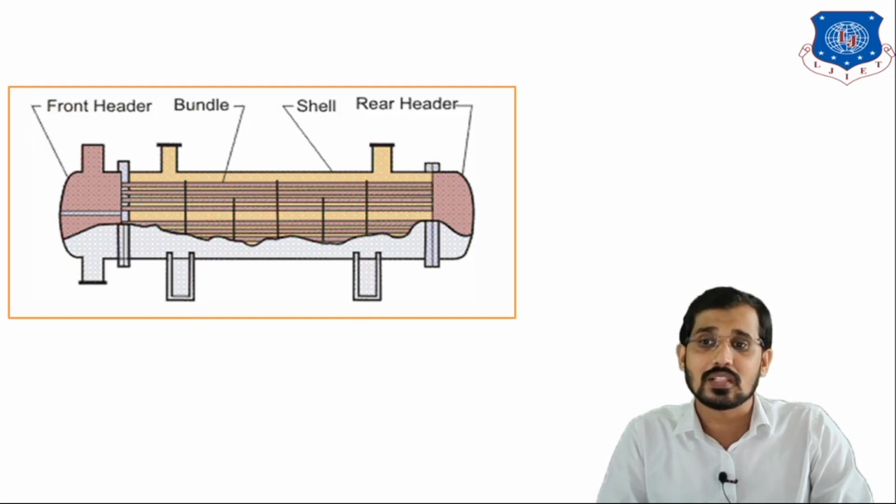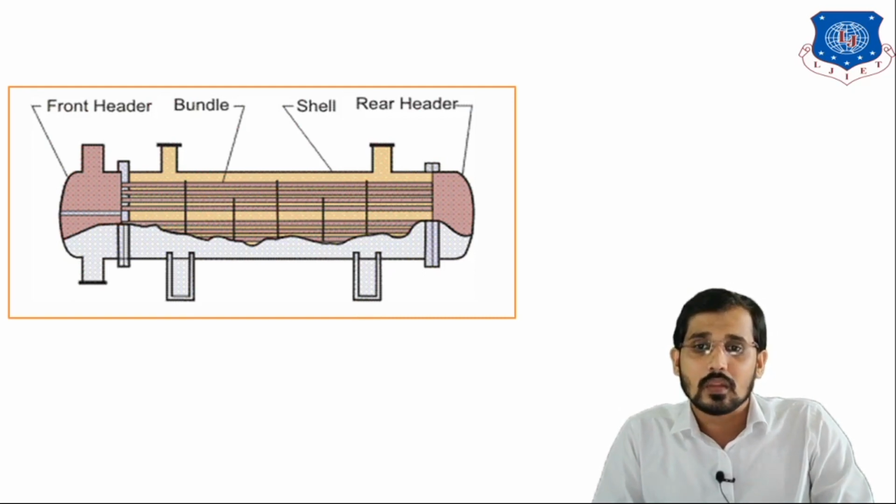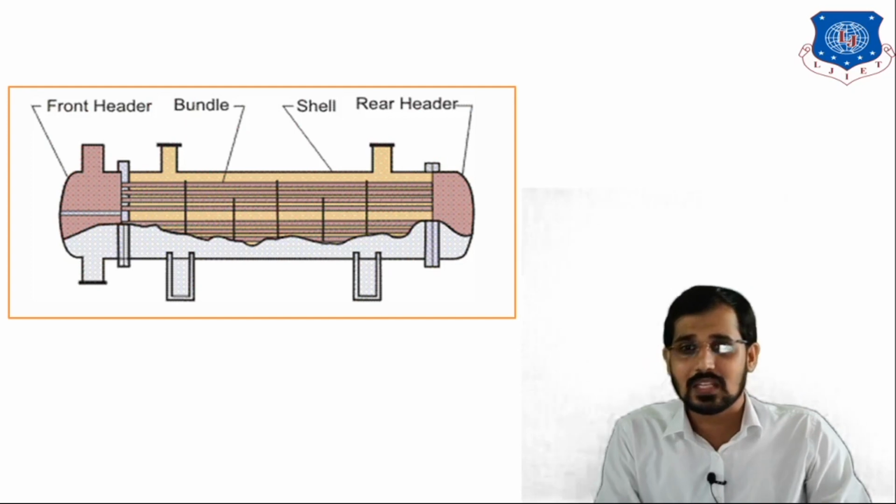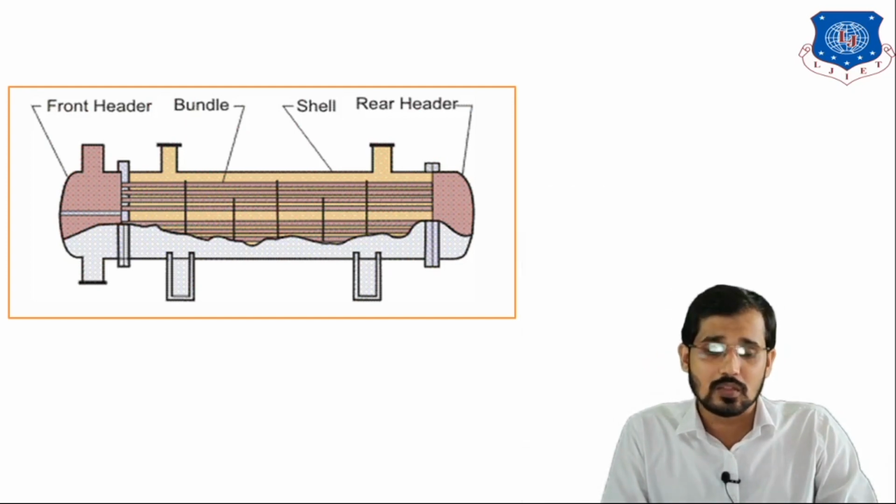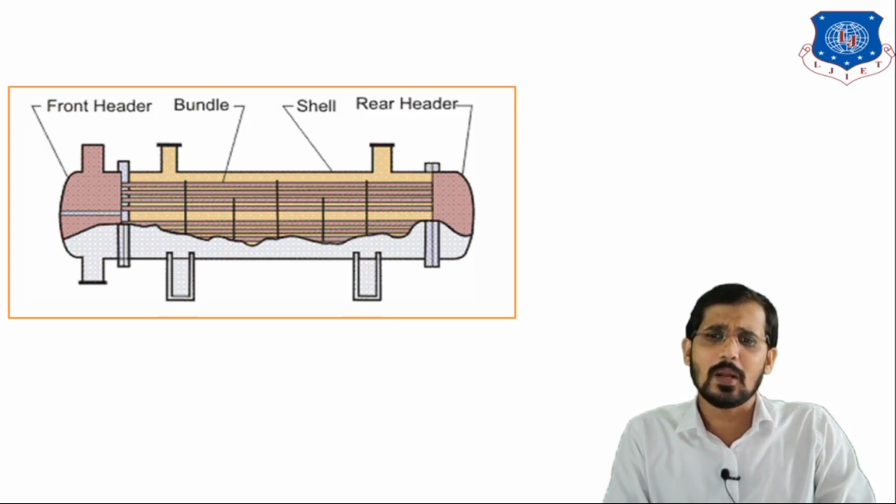Be careful, this is the front side of the heat exchanger, and this is the outer side, the last side of the heat exchanger. Whatever fluid is available is leaving from this part. This is the last part of the heat exchanger, the leaving part of the heat exchanger. Done. And these are the tube bundles.